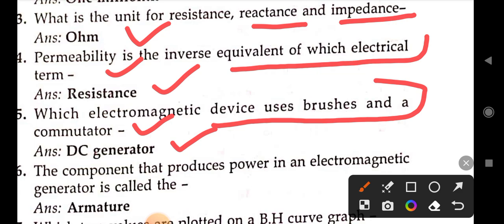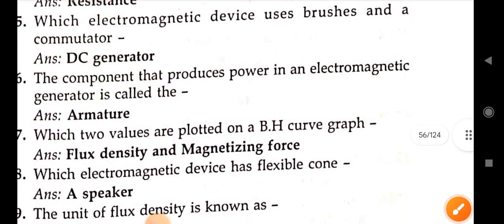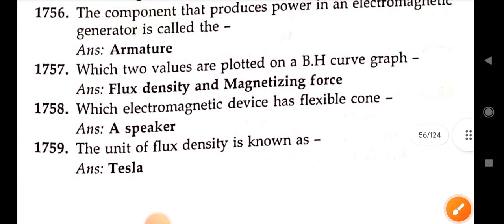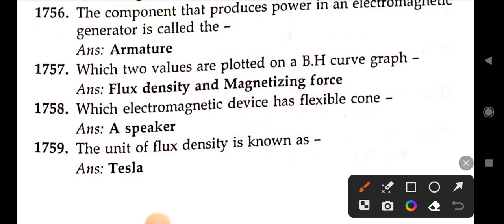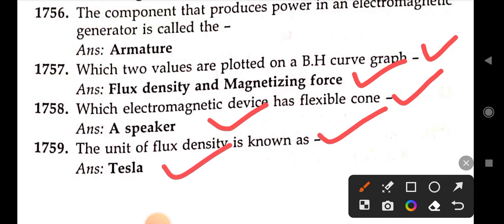Next, the component that produces power in an electromagnetic generator is called the armature. Next, which two values are plotted on a BH curve graph? Right answer is flux density and magnetizing force. Next, which electromagnetic device has a flexible cone? Right answer is a speaker. The unit of flux density is known as Tesla.